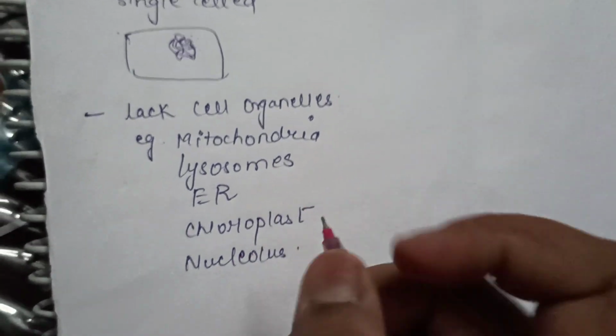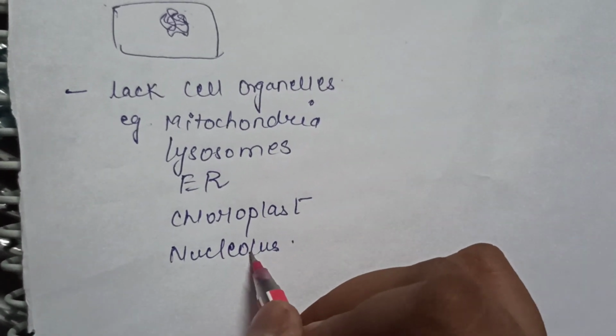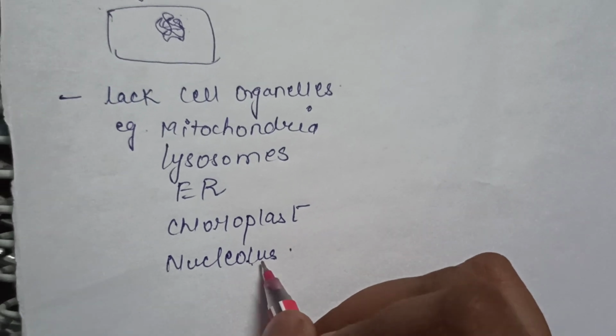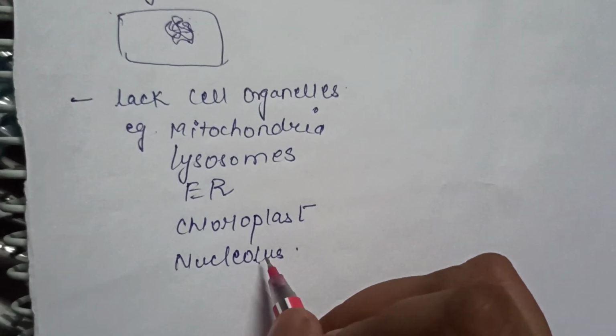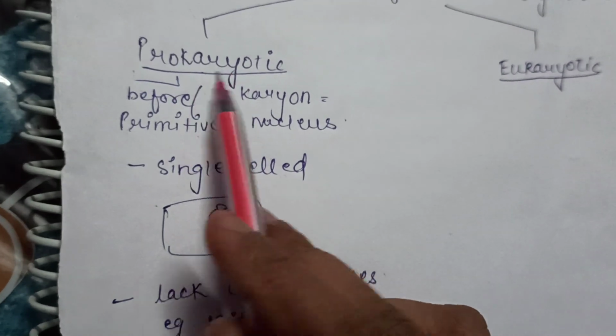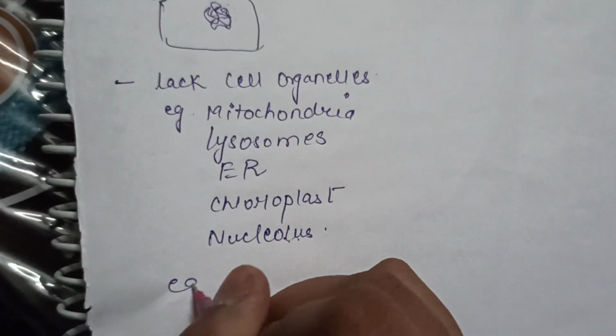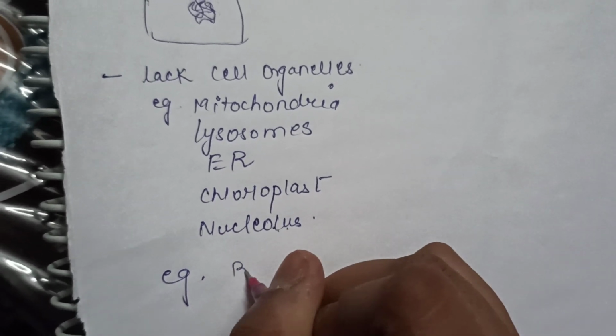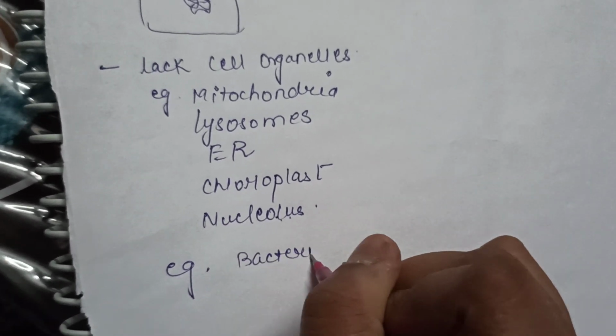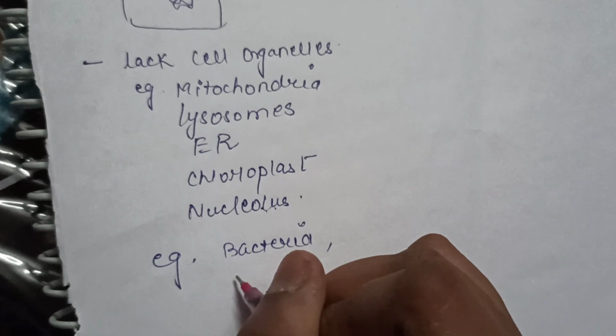Okay, so these cell organelles are poorly formed or functionally absent in the cytoplasm of the prokaryotic types of cell. And if we talk about examples of prokaryotes, we can consider bacteria, okay, and blue-green algae.